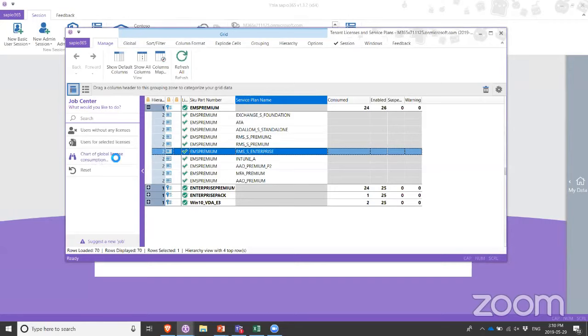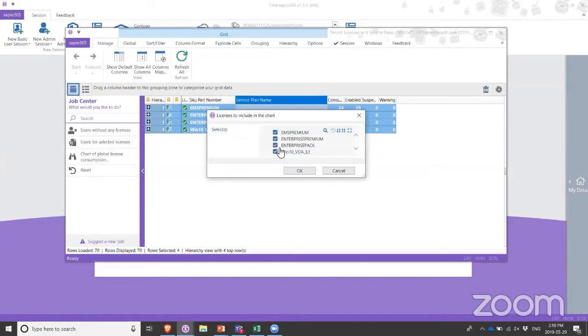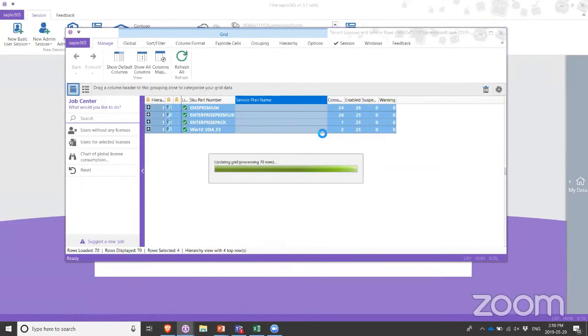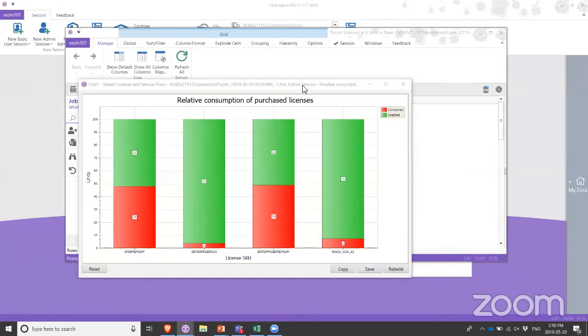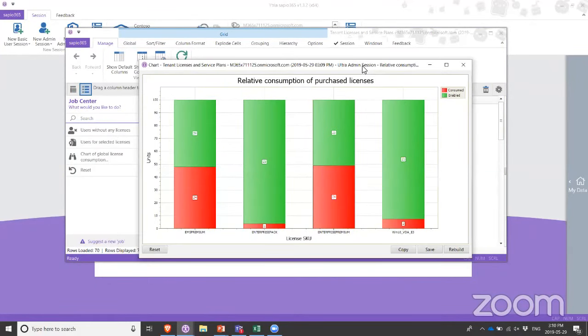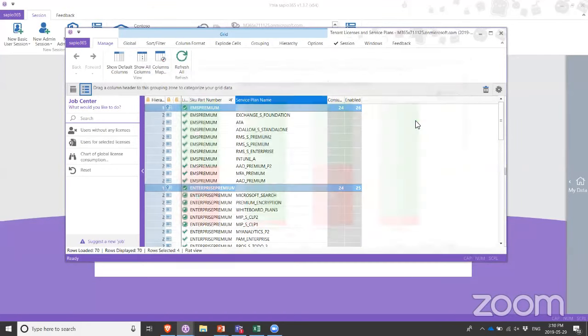So here I have an example of creating a quick chart based on the licenses that my organization has procured. It will give me an idea of how many licenses I have, how many of those I have consumed, and how many I have left in the organization. I just wanted to show this real quick. We're working on a lot more job centers, so prepare to see a lot more chart options here and there. So that's the global license situation.